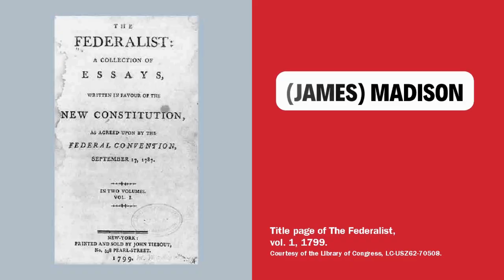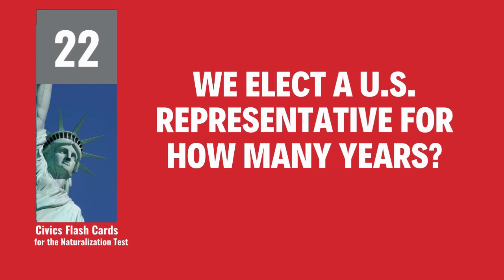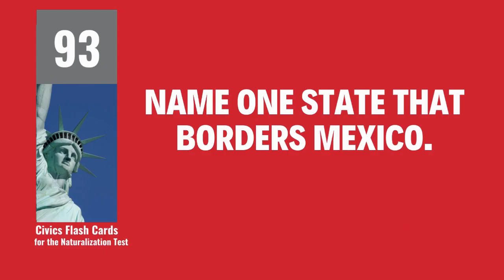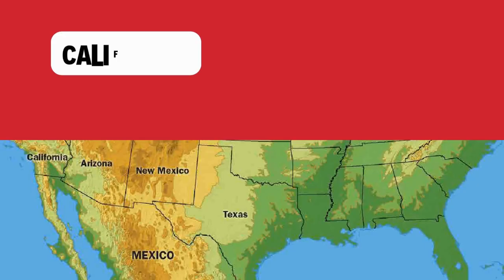James Madison. We elect a U.S. representative for how many years? 2. Name one state that borders Mexico. California.